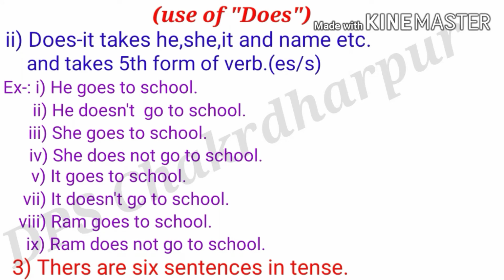Welcome back, students. So here is the use of does. Does is also a helping verb, and it takes he, she, it and names, etc. And it always takes the fifth form of the verb. For example, the first, he goes to school, and the second example, he does not go to school, and the third example, she goes to school, and the fourth example, she does not go to school, and the fifth example, it goes to school, and the sixth example, here is a Roman numeral mistake, so the correct one will be 6.